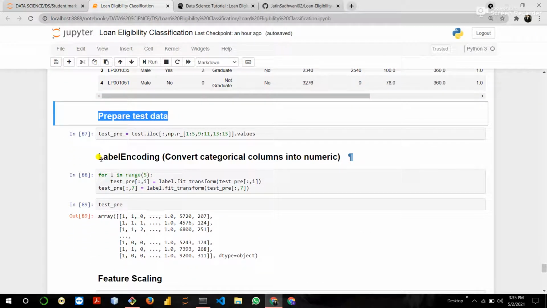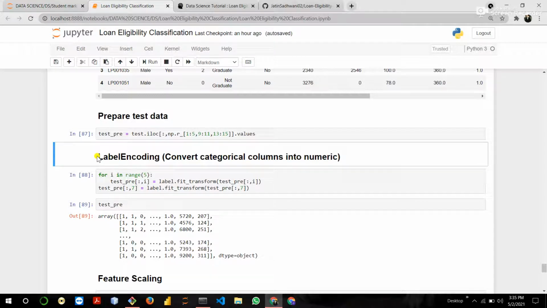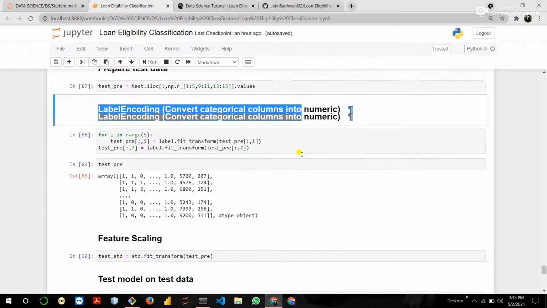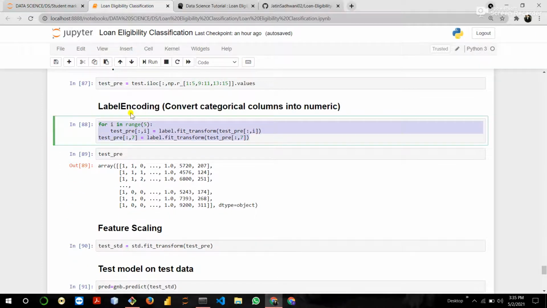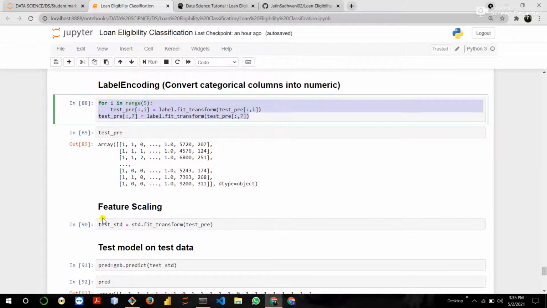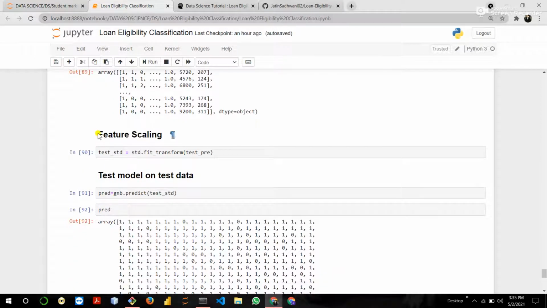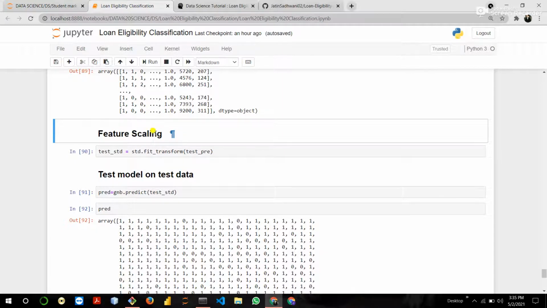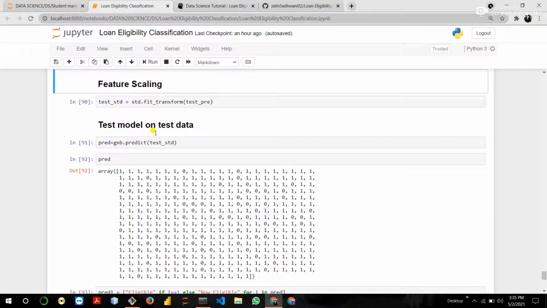Then prepare data for testing the model. Okay. Then apply the label encoding same as the training data. After applying the label encoding, we apply feature scaling, same as the training data. Feature scaling is basically used to scale the data into a particular range. Then test the model.